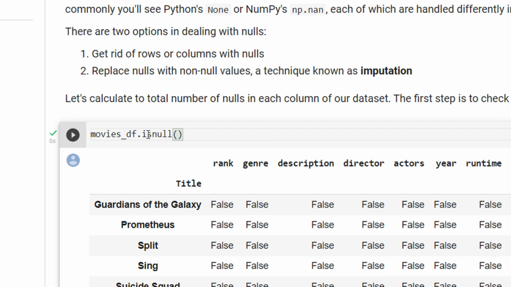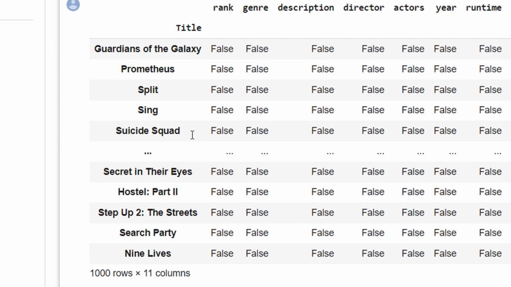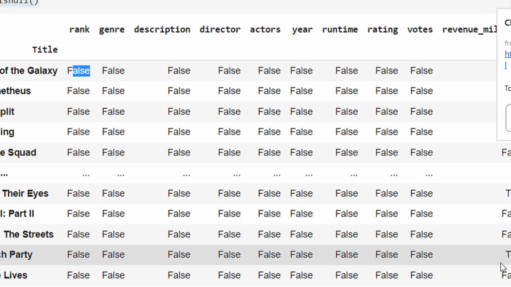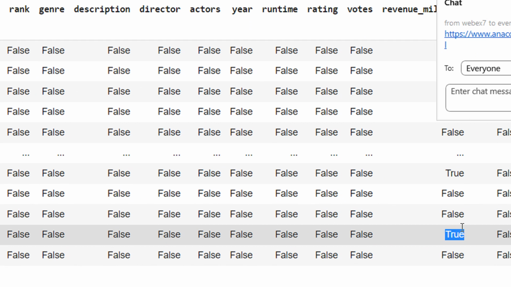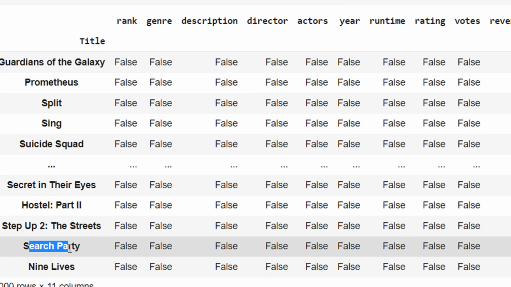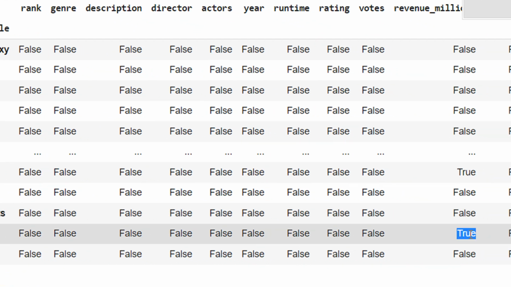There is a function here known as isNull, which checks whether the value is null or not. Now you can see for every row it is just writing false or true. You can see there is one true here. That means revenue millions for Search Party is actually null.